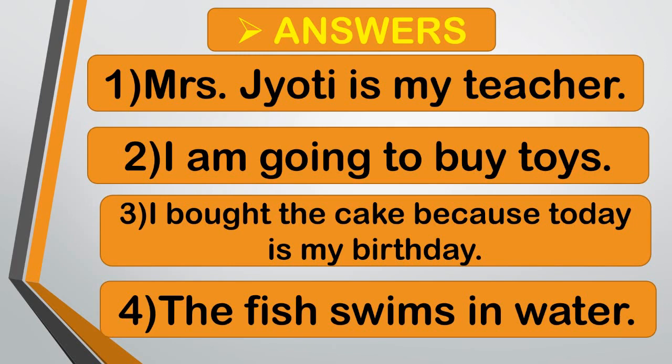Now third one, why did you buy the cake? I bought the cake because today is my birthday. In this sentence, someone is asking for a reason, and for reason we use the word why. Now fourth one, where does the fish swim? The fish swims in water. In this sentence, someone is asking for a place, and for place we use the word where.